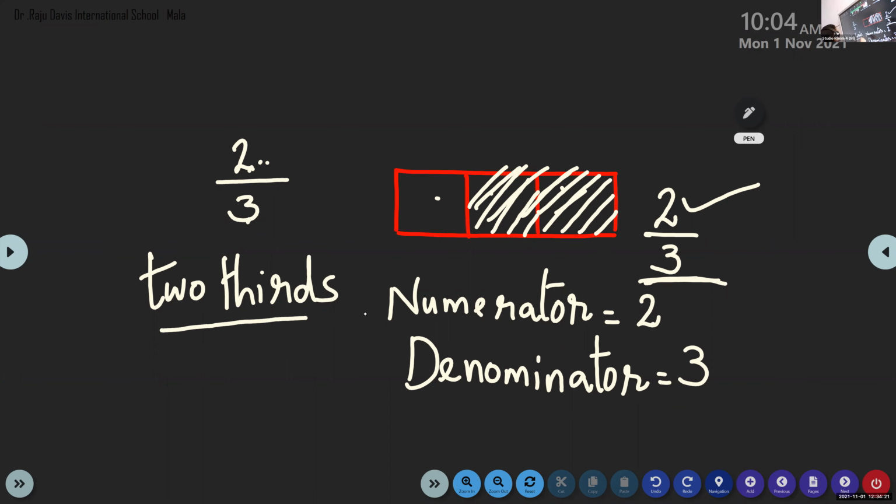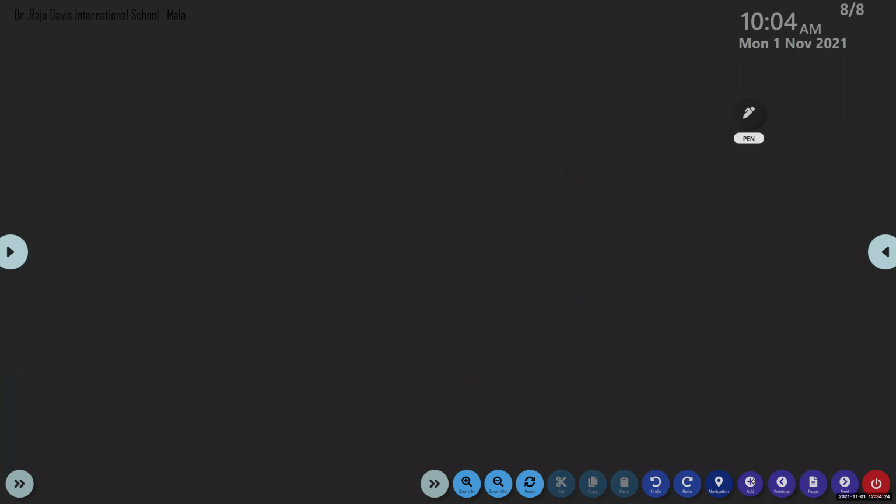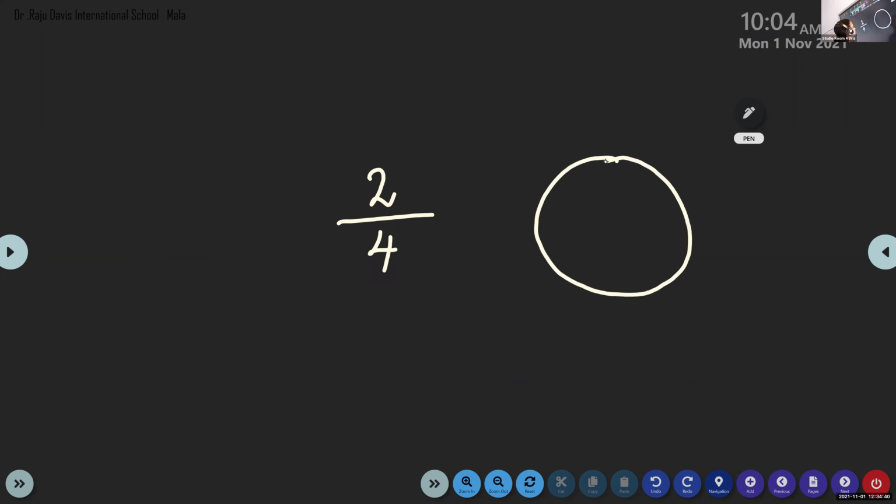So how to write this? Ma'am, 2/3, we have to write. No, my dear, I'm telling you to draw 2 by 4. You can use a circle shape. Children, what do you have to do? You have to draw 2 by 4. Yes. The rough book, you have to draw and show me now. 2 by 4. So how will we say that? 2/4.